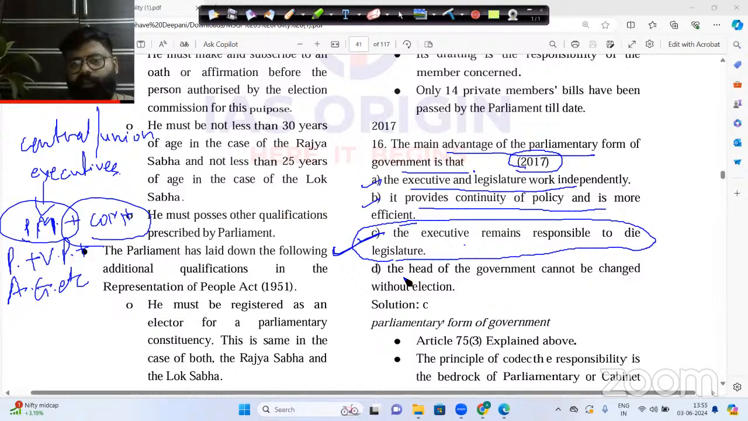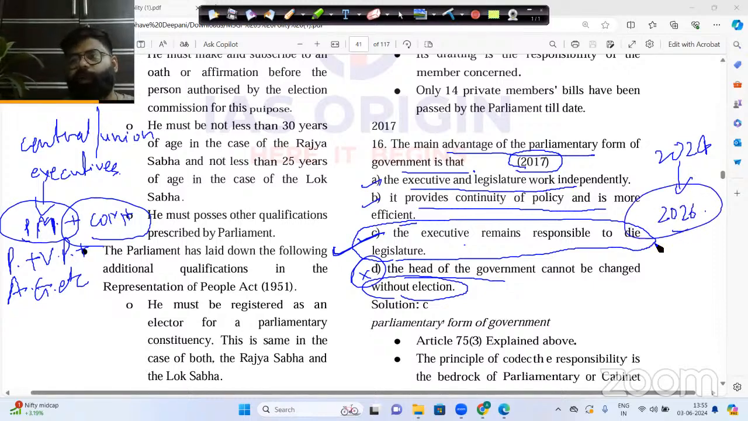And here, the statement says the head of the government cannot be changed without election. No, this is completely wrong. The head of the government can be changed. For example, the 2024 Lok Sabha elections are going on. Let's say Modi ji again becomes the Prime Minister of India in 2024. And in 2026, Narendra Modi tells Amit Shah that I am tired of politics, I want to quit politics, and I don't want to be the Prime Minister of India anymore.